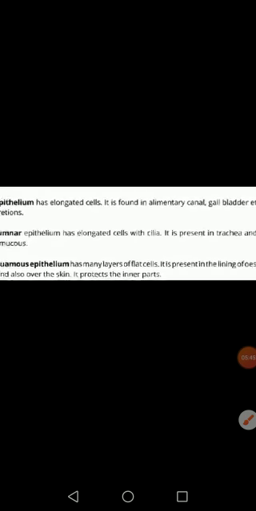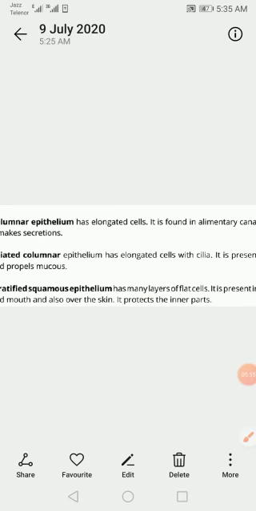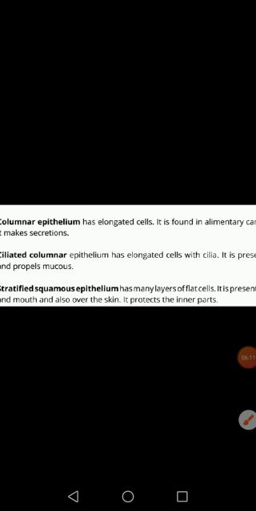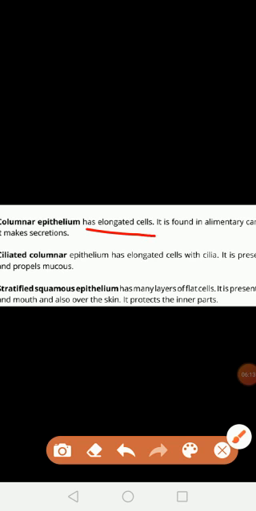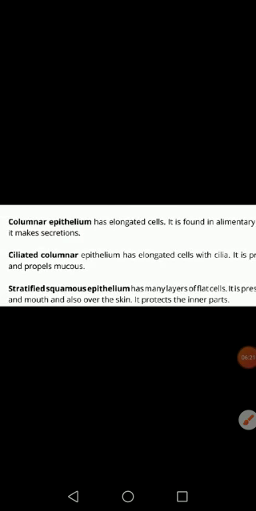Stratified squamous epithelium has many layers of flat cells. It is present in the lining of the esophagus and mouth and also over the skin. These are the locations of stratified squamous epithelium, and its function is it protects the inner part. Next type is columnar epithelium. Columnar epithelium has elongated cells and it is found in alimentary glands, gallbladder, etc. And its function is it makes secretion.